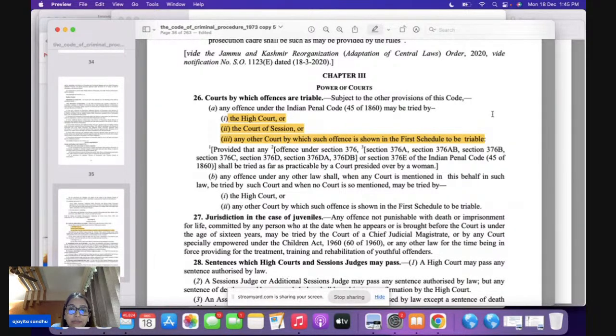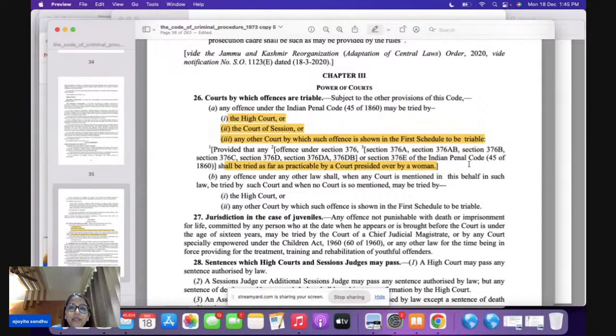But at the same time, if there is an offense under section 376, 376A, 376B, 376C, 376D, relating to the rape provisions here, they shall be tried as far as practicable by a woman.